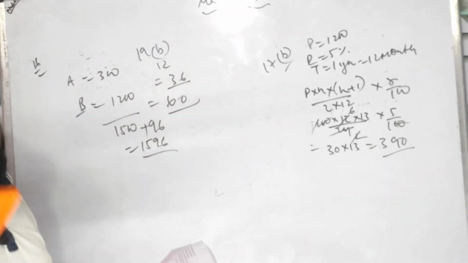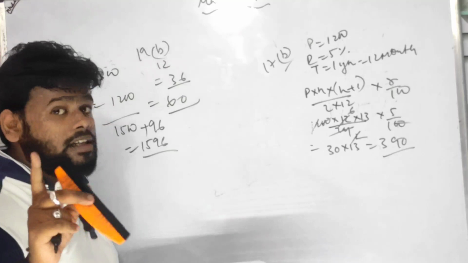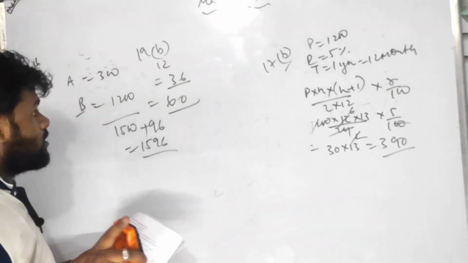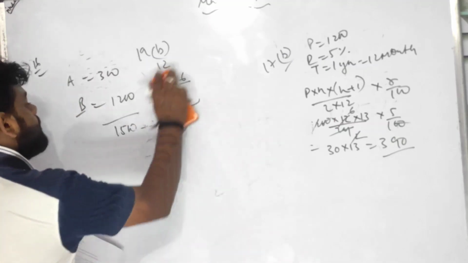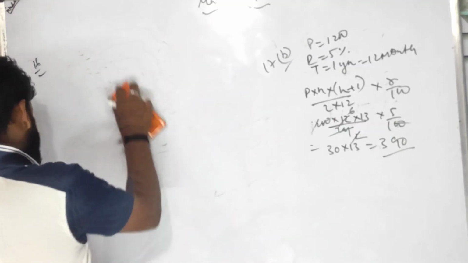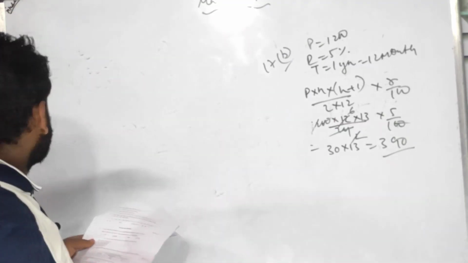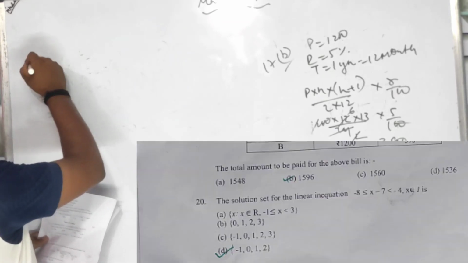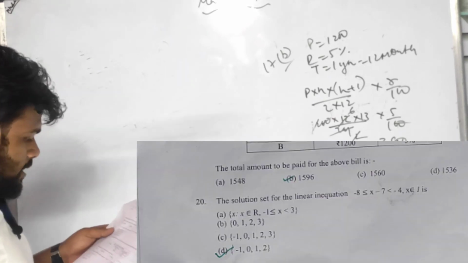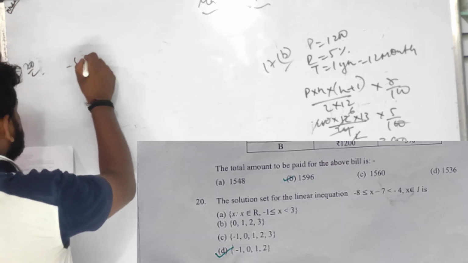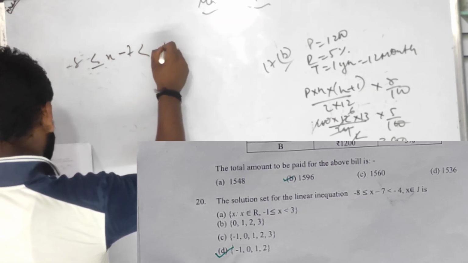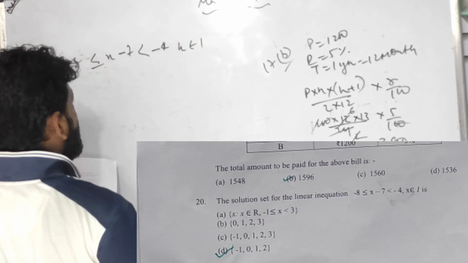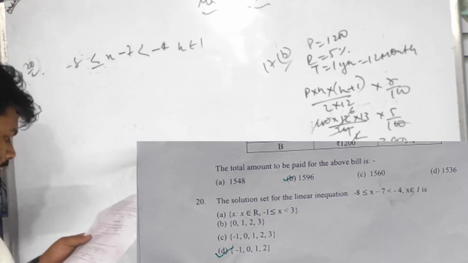It carries 2 marks, children. Do not do a single mistake. एक मिस्टेक करोगे तो पूरा भारी पड़ेगा. चलो देखते हैं 20 नंबर का. See, in the number 20 it is given, children: -8 is less than or equal to x minus 7 less than -4, x belongs to I, integer.